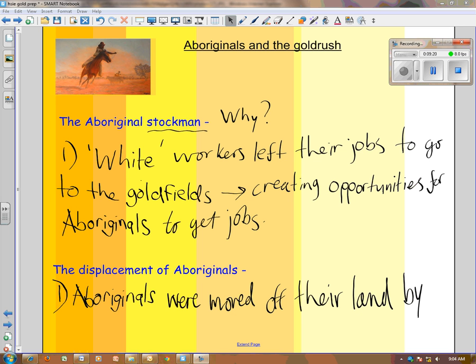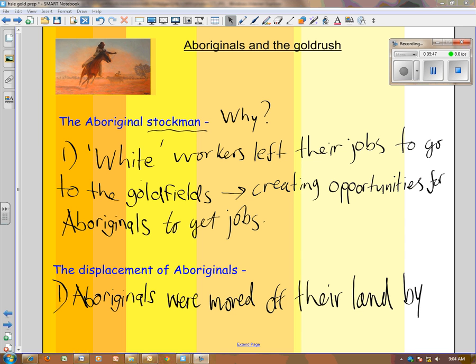Well, white workers, European workers, left their jobs to go to the goldfields, and they created opportunities for Aboriginals to get jobs. Most farm hands were just European, white farm hands, and they left to go to the goldfields. They joined the gold rush, so there were suddenly opportunities for Aboriginals or Indigenous Australians to get employment at these farms. So you got more Aboriginal stockmen then.